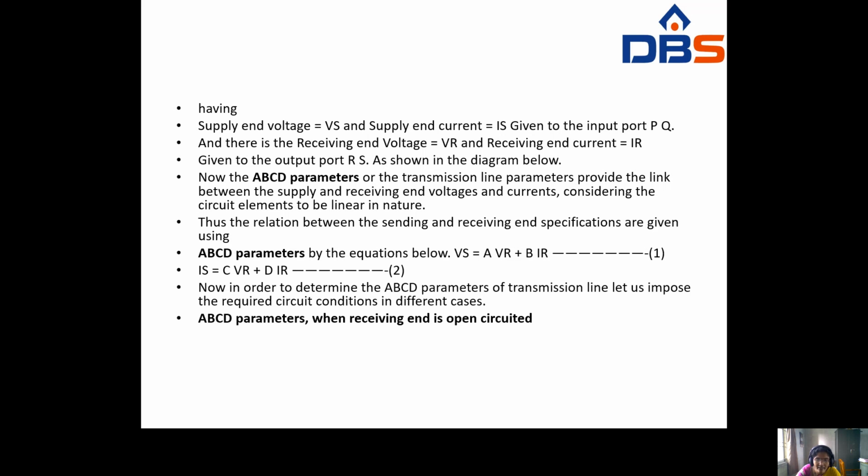So now, in order to determine the ABCD parameters of a transmission line, let us impose the required circuit conditions in different cases, to find out the A value, B value, C value and D value. So you can apply the different circuit conditions. First, you have the ABCD parameters when the receiving end is open circuited.